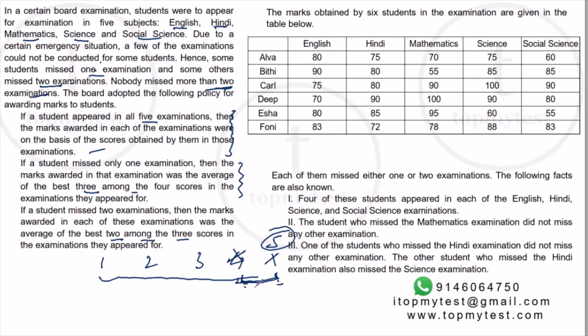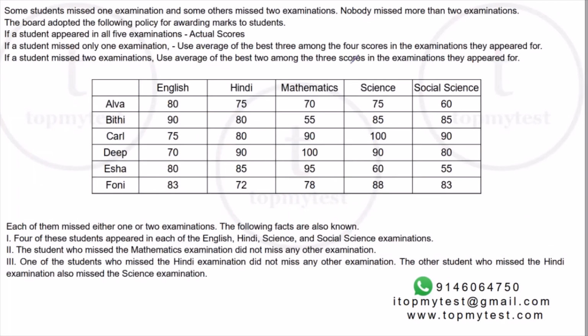But that doesn't mean that just because you have 2 identical scores, you missed 2 exams. So just be a little careful. This can be a filtering process, but it cannot be a foolproof process as such. And then you have marks obtained by these 6 students. So let's summarize what we have as of now.